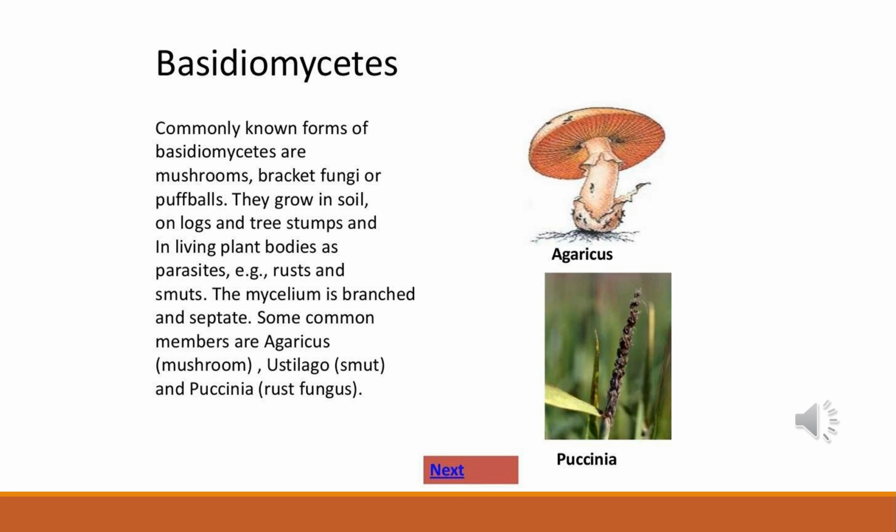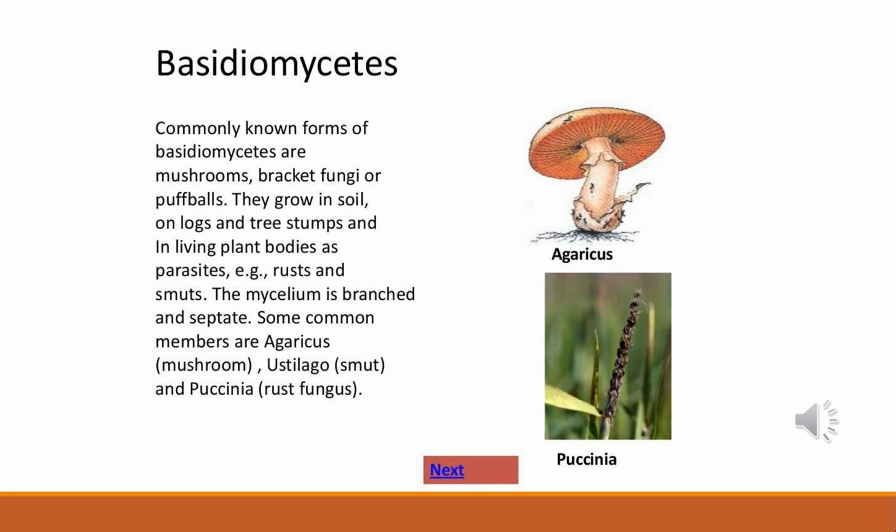The sex organs are absent, but plasmogamy is brought about by fusion of two vegetative somatic cells of different strains or genotypes. The resultant structure is dikaryotic. Dikaryotic means two nuclei don't fuse together, n plus n, two nuclei are present, which ultimately gives rise to the basidium. Karyogamy and meiosis take place in the basidium, producing 4 basidiospores. The basidiospores are exogenous, meaning spores are formed outside the basidium.